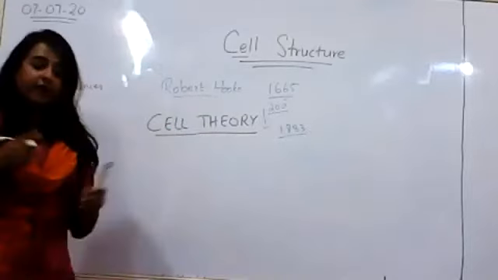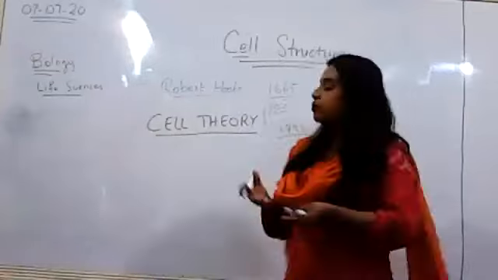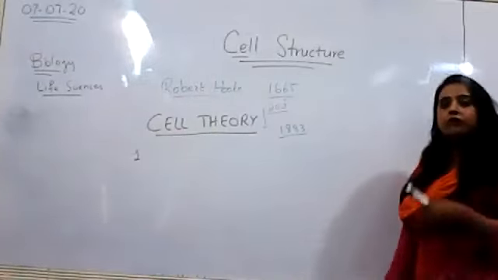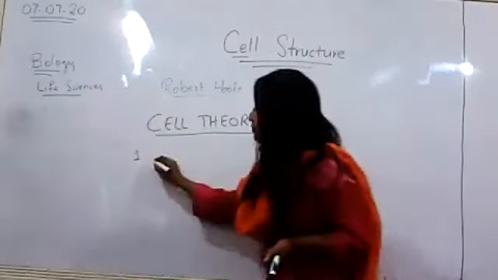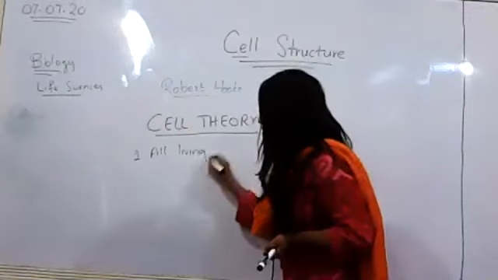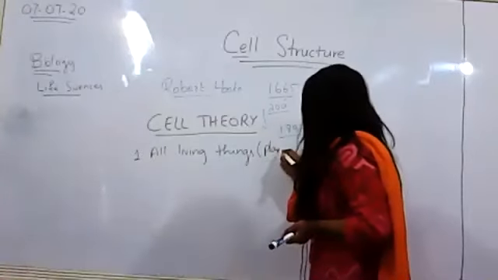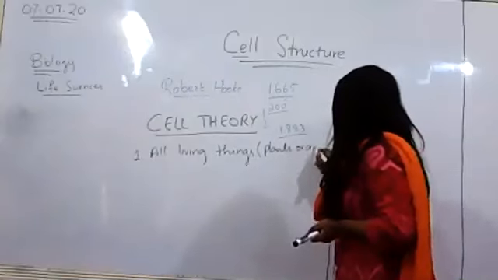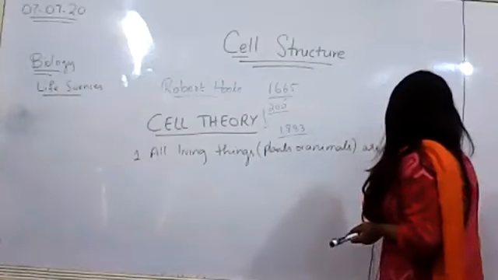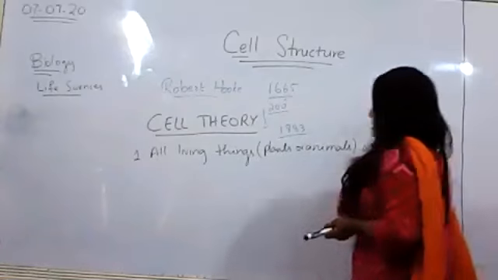There are a few points of the cell theory that I'll be writing down for you. You write them down in your notebooks as well. So the first point of the cell theory was what we all know, that all living things, whether they are plants or animals, are made up of cells.